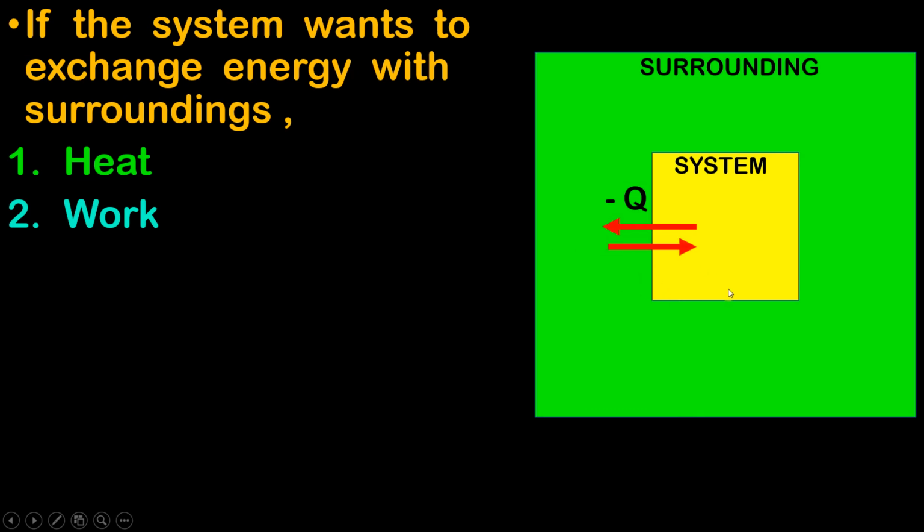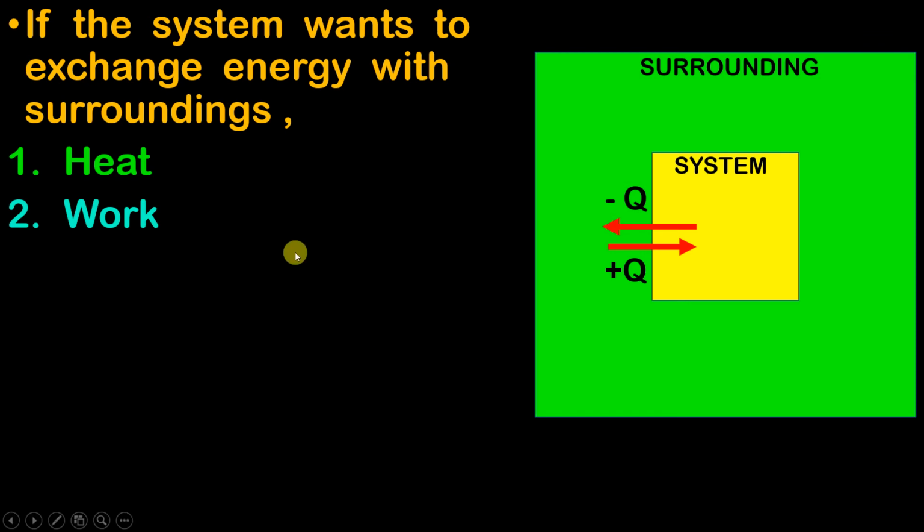Now in this case, the system is receiving heat from the surrounding. Okay, so if the system receives heat from the surrounding, therefore we say positive Q. That is nothing but heat is absorbed by the system, or heat is added to the system. Now, if the heat is added to the system, then can I say that the energy is added to the system? Why? Because heat is a form of energy. So if you add heat, then obviously energy also gets added.